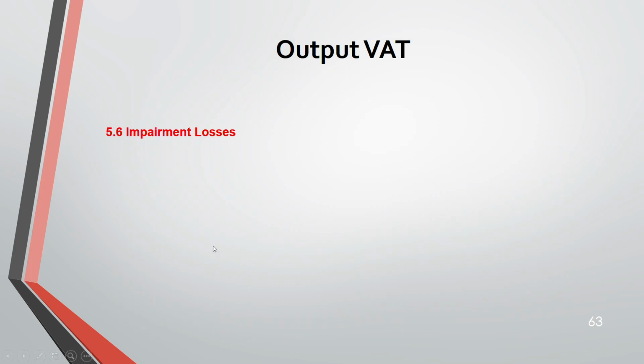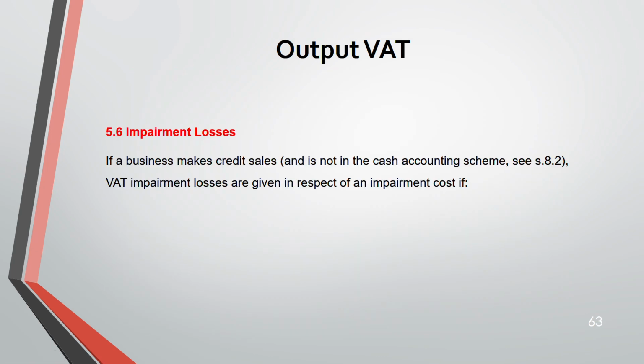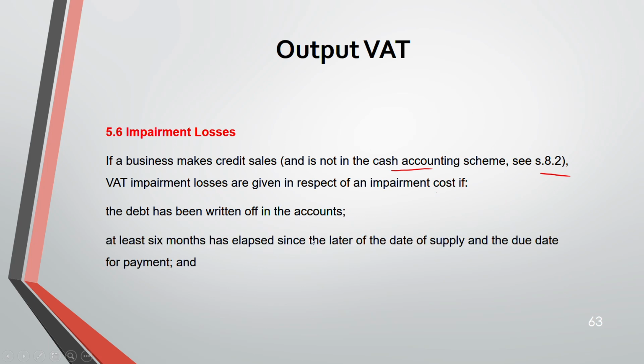Coming to impairment losses. If a business makes credit sales, what happens? And it's not in the cash accounting scheme. We'll go through the accounting schemes in section 8. So if a business makes credit sales, VAT impairment losses are given in respect of an impairment cost. If the debt has been written off in the accounts and at least 6 months has elapsed since the later of the date of the supply and the due date for payment, then you are going to get VAT impairment losses. Tax on the supply must have been accounted for and paid.